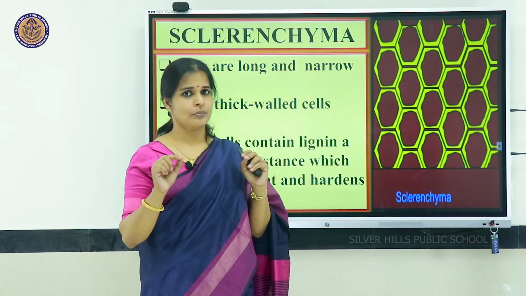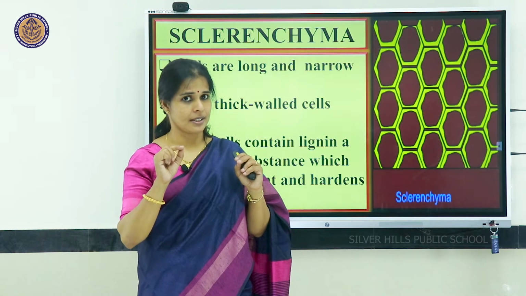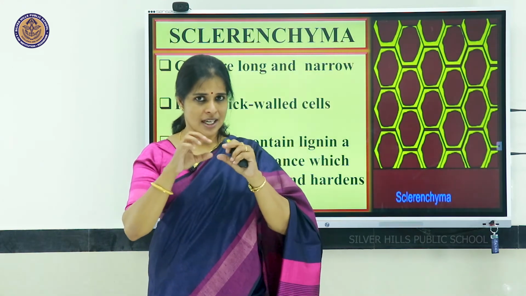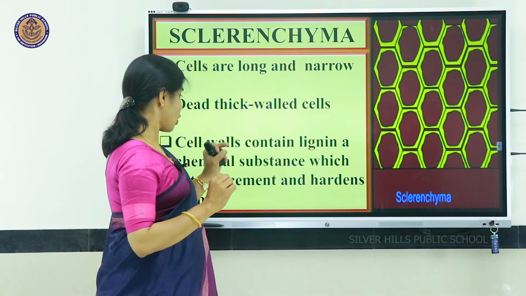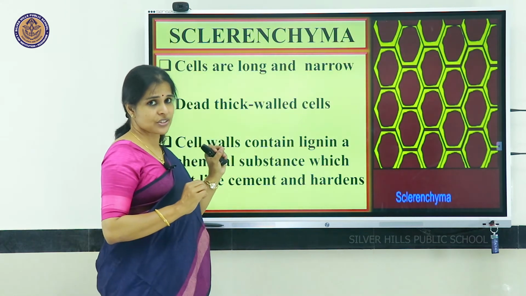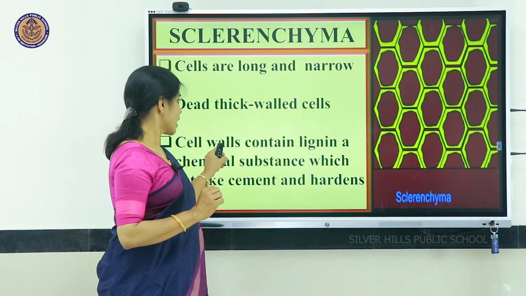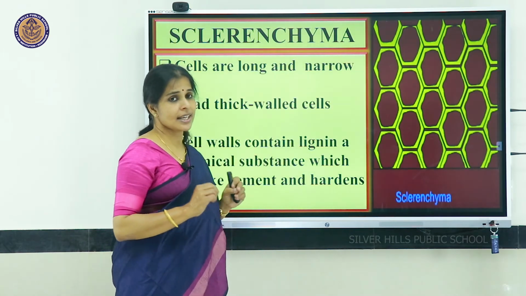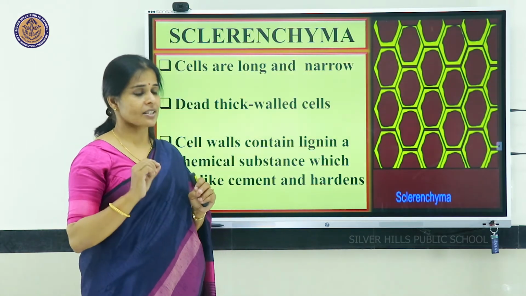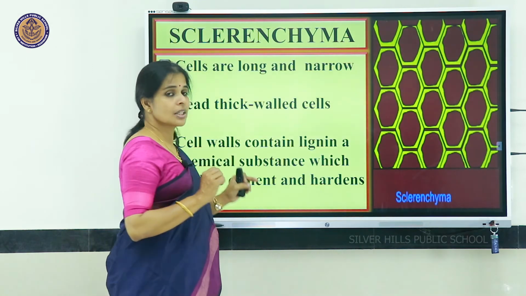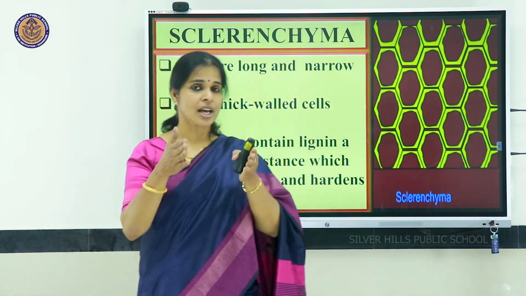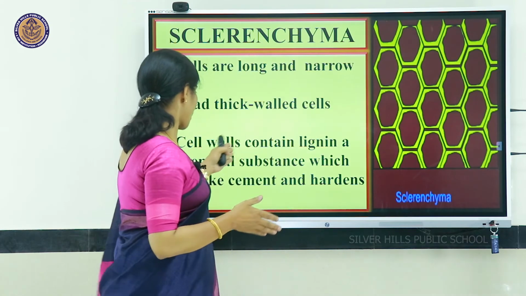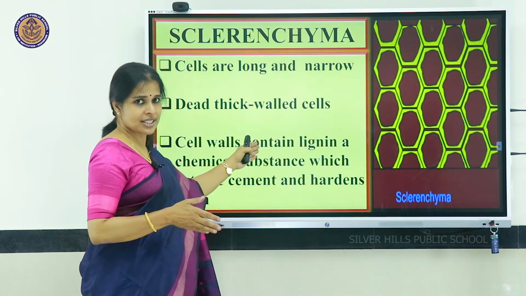Why is it so? How does it become thickened? Where two cells are joining, the adjacent cell walls in sclerenchyma contain a substance known as lignin, a chemical substance which normally acts like a cement and hardens the adjacent cells.